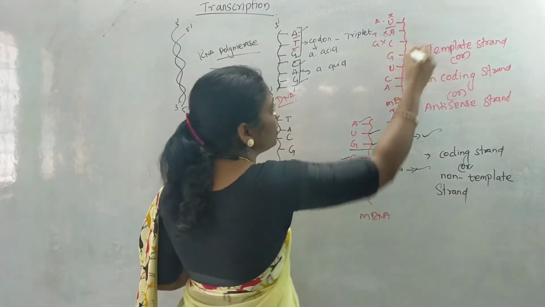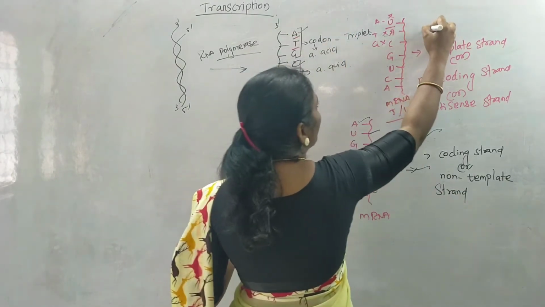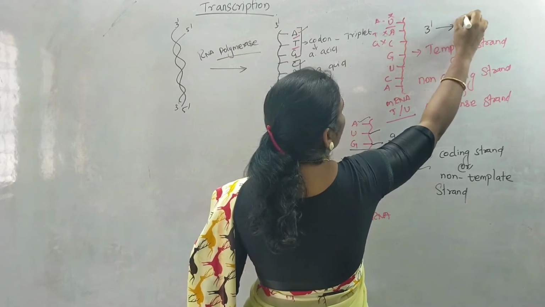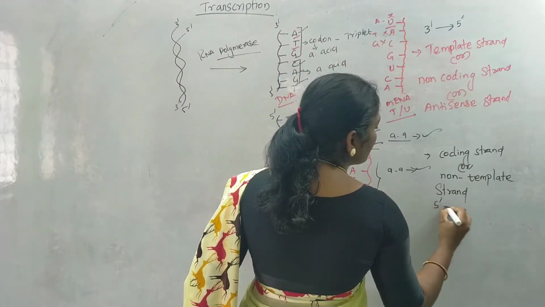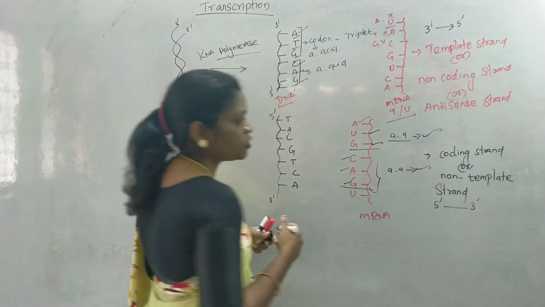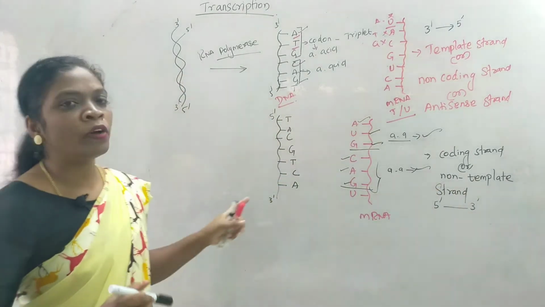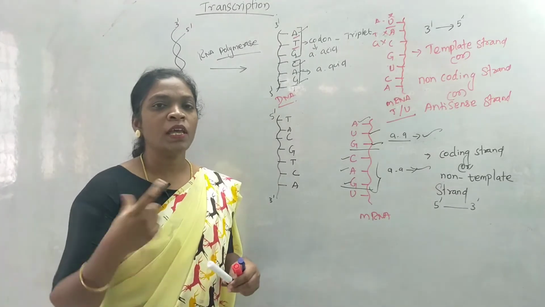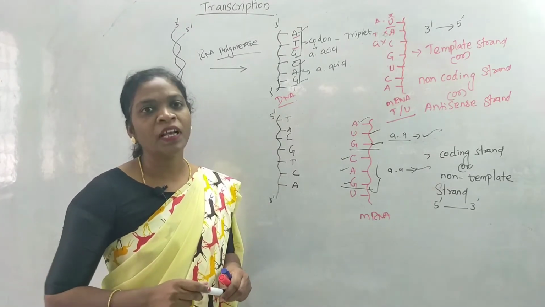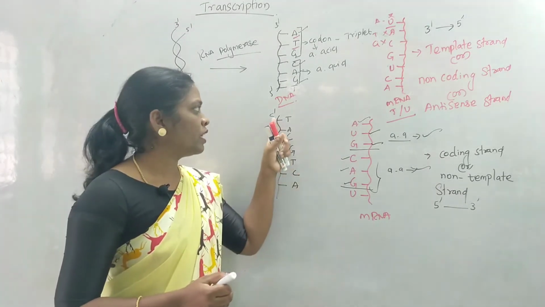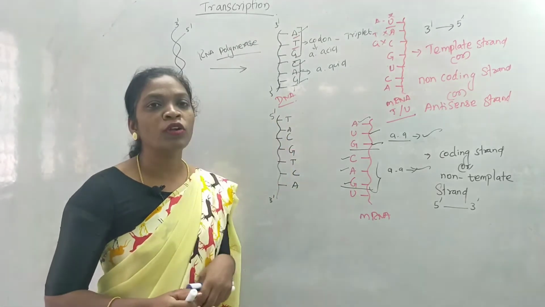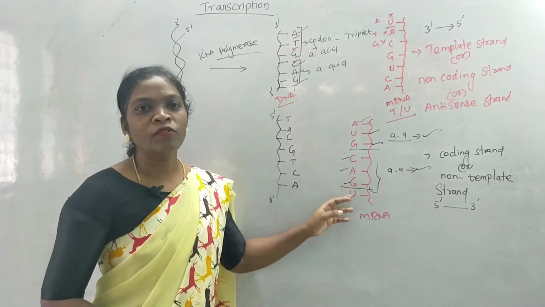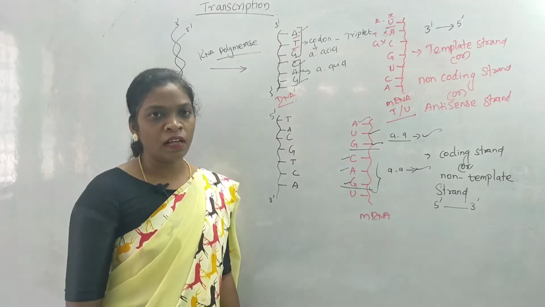Keep in mind that the template strand will always run from 3' to 5', and here the coding strand runs from 5' to 3'. Okay, so this is how we are going to copy the information into the mRNA to produce specific amino acids, where we copy the strand which runs from 5' to 3', that is acting as the coding strand. That is going to provide the information for the production of specific amino acids.